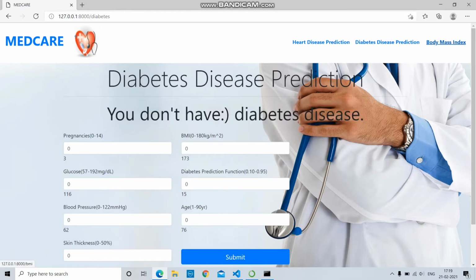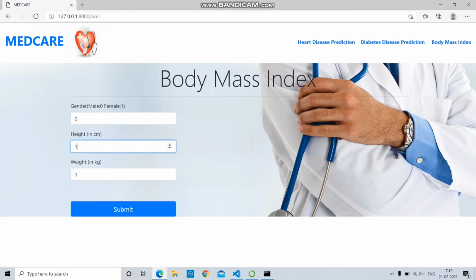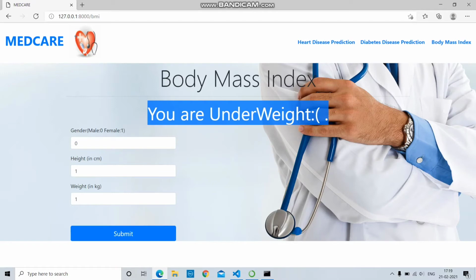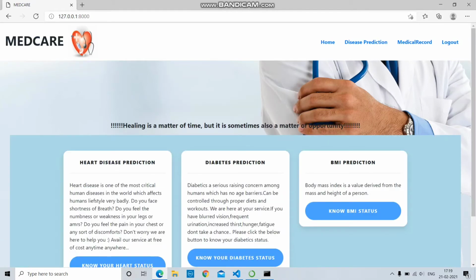Then body mass index. Body mass index is used to know the weight status of the person by entering the height and weight of the person. After entering them and clicking the submit button, he can know the status of his weight: underweight, overweight, obese or normal. Here this person is considered underweight. Then we have to go to the home page.